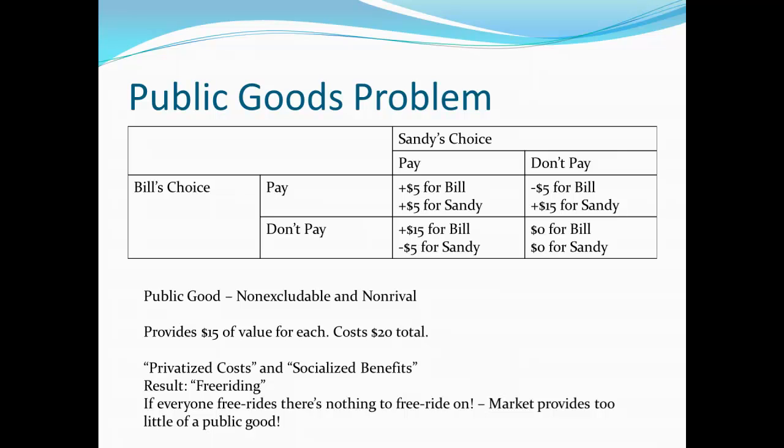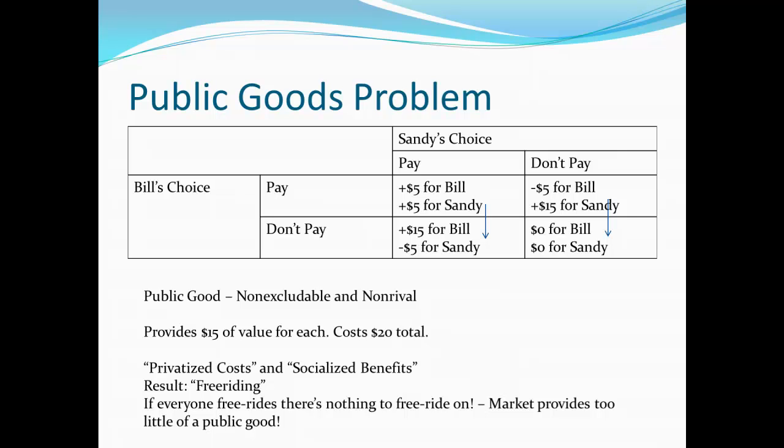So Bill thinks about, should he pay for this good or not? If he believes that Sandy is going to pay for it, then Bill shouldn't. After all, he can get the good anyway. So he can get a $15 benefit if he doesn't pay, and just free rides on what Sandy's providing, or he could get only a $5 benefit by paying his share of $10. If he believes that Sandy's not going to pay, then he could take a $5 loss by paying for the good and getting $15 of value, but it costing him $20, or he could just decide not to pay and at least break even. So in either case, Bill is better off not paying for the good. If he believes Sandy's going to pay, then he's better off free riding. If he believes that Sandy's not going to pay, he certainly doesn't want to be free ridden on.